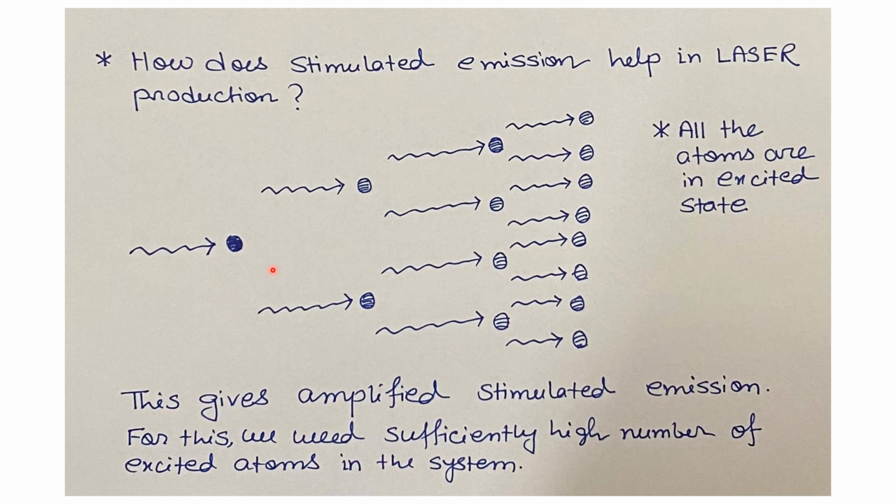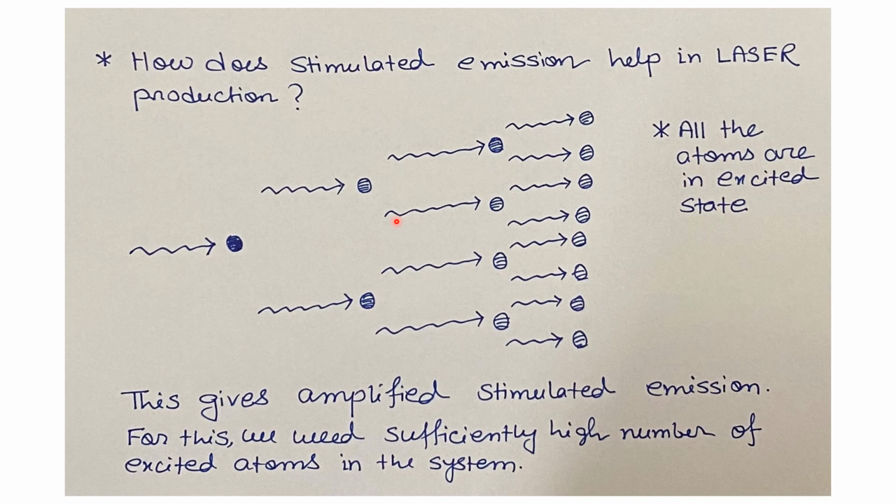As a result, we will get two photons having the same energy h nu. Now these two photons will again trigger another two excited atoms to have transition from the high energy level to the low energy level.